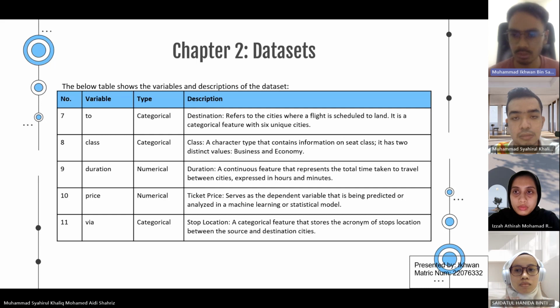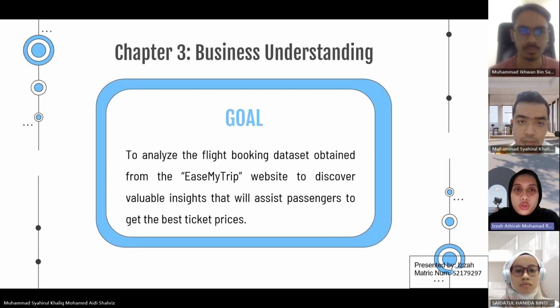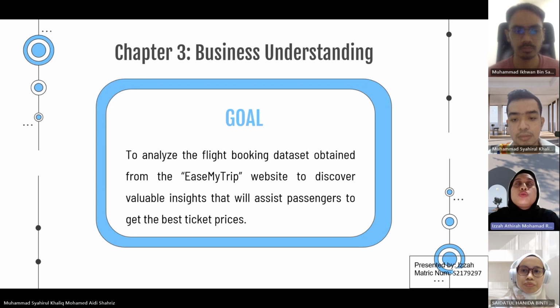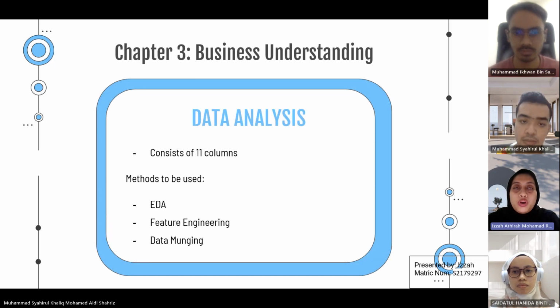Let's move on to the business understanding. For this part, our goal for this project is to analyze the flight booking dataset that we obtained from the EaseMyTrip website on Kaggle, to discover valuable insights that will assist passengers to get the best ticket prices. For our data, there are a total of 11 variables, and we are going to use a few methods, which are EDA, feature engineering, as well as data munging.